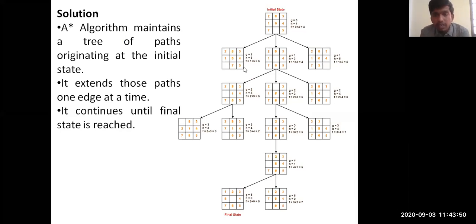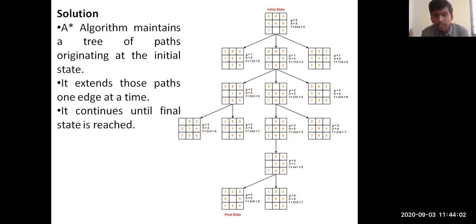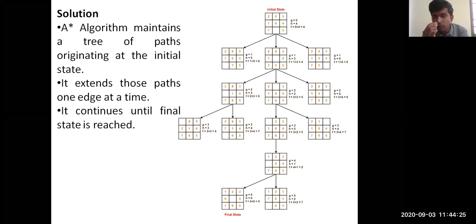In the same manner, you can see here, guys, the initial state has 2, 8, 3, and we need to arrange it in the manner of 1, 2, 3. So we need to see how many tiles have been misplaced. At the first place you can see g equal to 0 and h equal to 4. H equal to 4 here indicates 4 values have been misplaced. These 4 values need to be arranged in the proper direction. Therefore, f is equal to 0 plus 4. That's what we need to see.